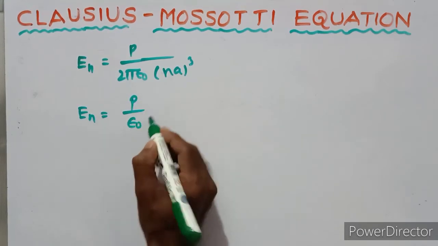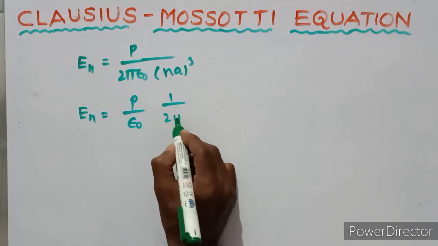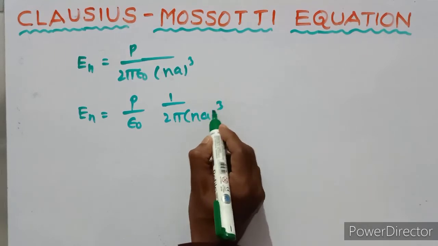This equation can be written as P upon epsilon naught into 1 upon 2 pi Na whole cube.